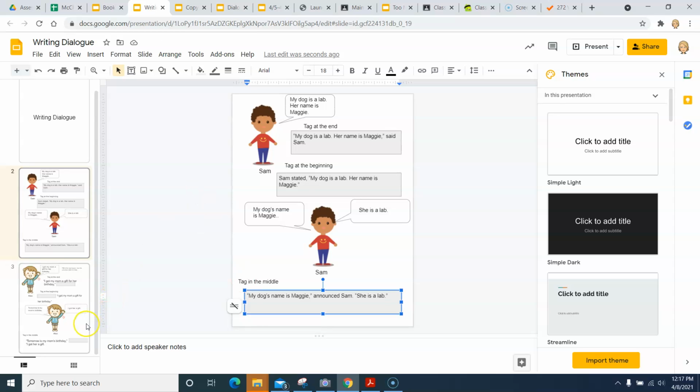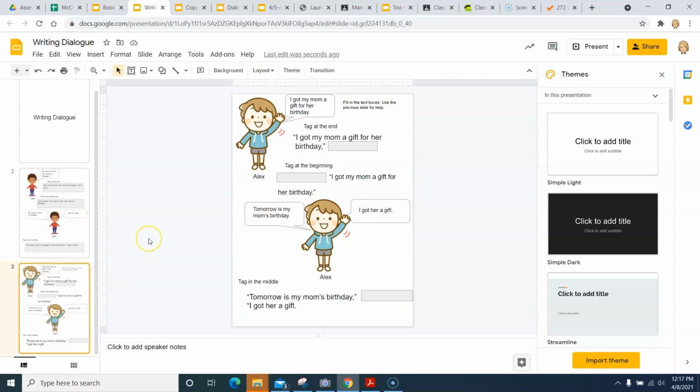Now, what I need you to do is, this is my friend Alex. And Alex says, "I got my mom a gift for her birthday." On this part, I want you to put the tag at the end. And notice it says, "I got my mom a gift for her birthday." I already put your comma and quotation mark in here. So this is everything that Alex has said. I just need you to put the tag on the end.